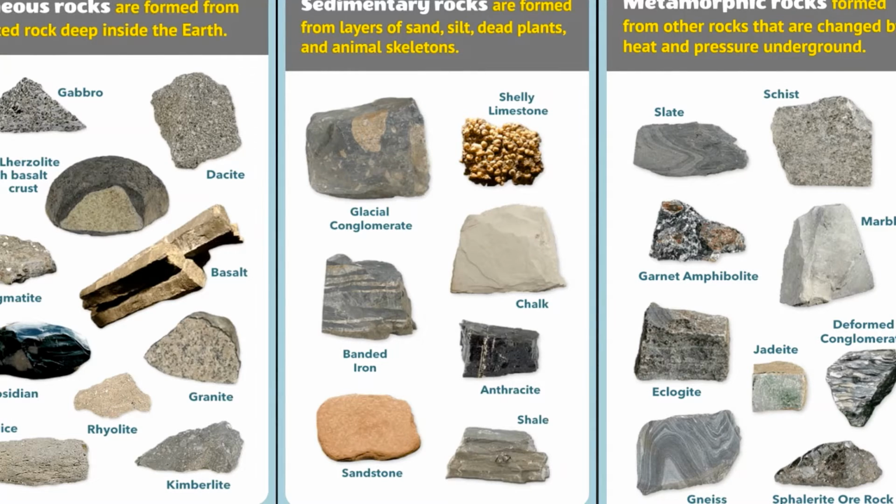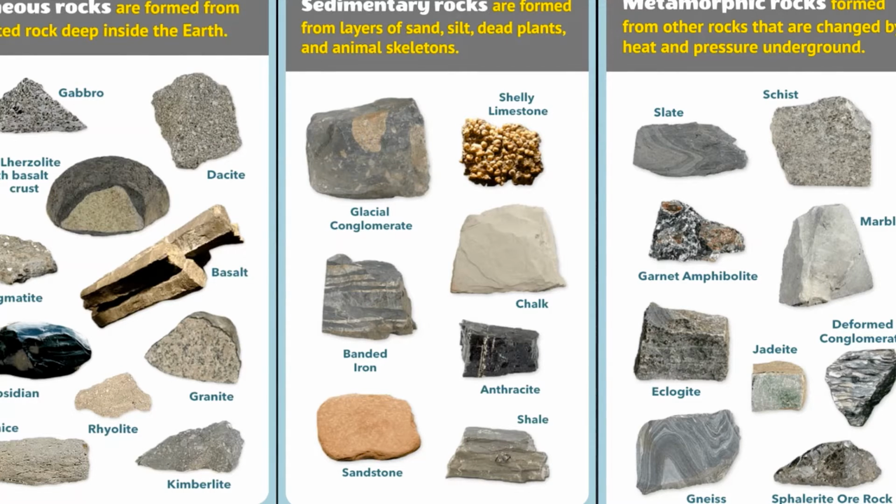Then you can see slate, schist, garnet, amphibolite, marble, eclogite, jadeite, deformed conglomerate, gneiss, sapphirine rocks. These are the forms of metamorphic rocks.